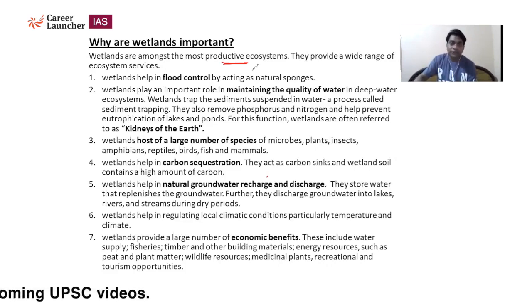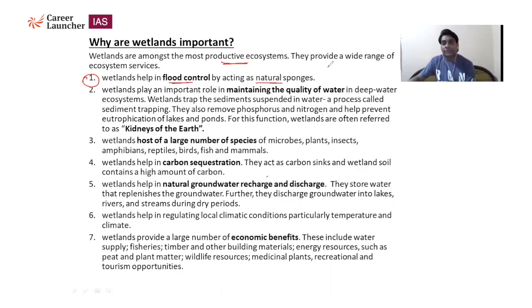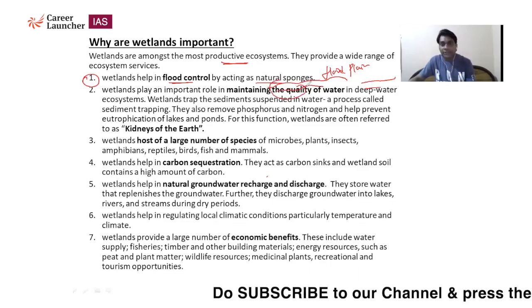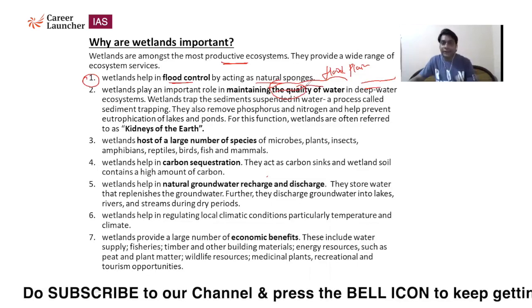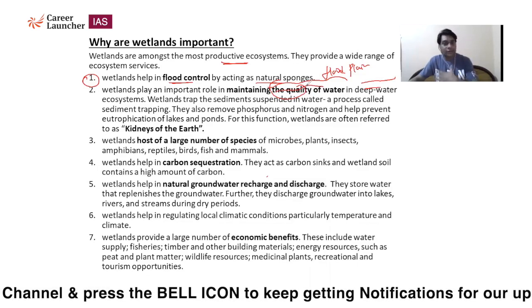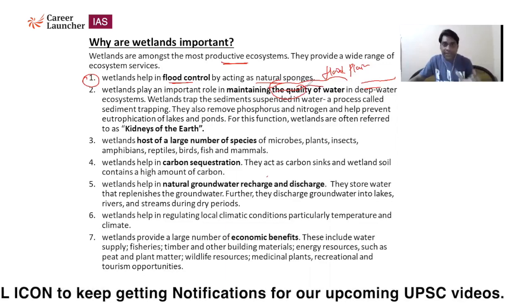They provide a wide range of services, meaning there are different types of services provided by the wetland. The first one is that wetlands help in flood control by acting as natural sponges. I am talking about the floodplain areas. In a floodplain area, sometimes you see river water overflow and spread here and there nearby. So this wetland acts as a sponge. They absorb a maximum amount of water in their soils. So basically they decrease the intensity of the flood reaching a large area. So it's like a natural sponge.